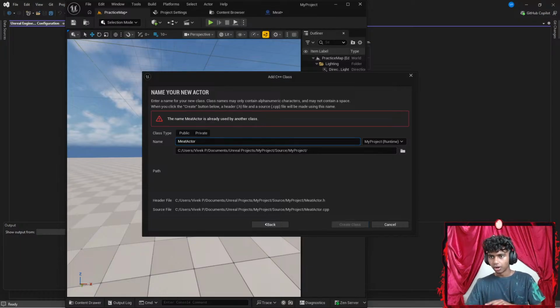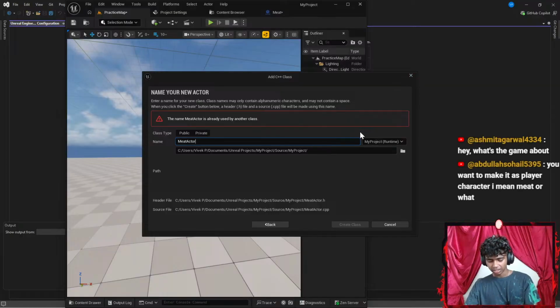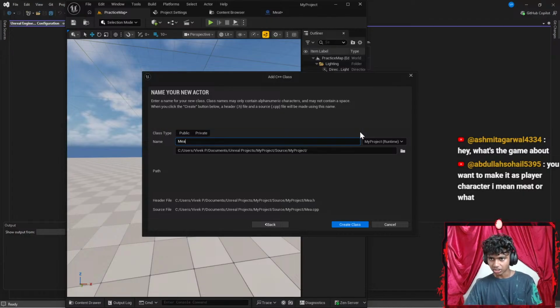There we go. Okay, the name meat actor is already used by a class. Okay, let's just go with something like meat underscore actor. So I'm going to go with meat underscore actor.